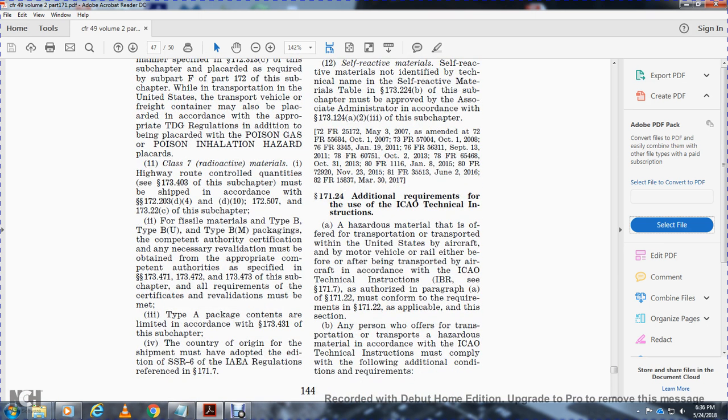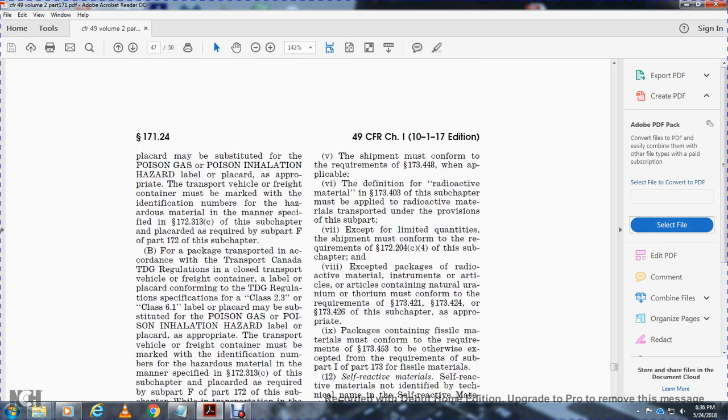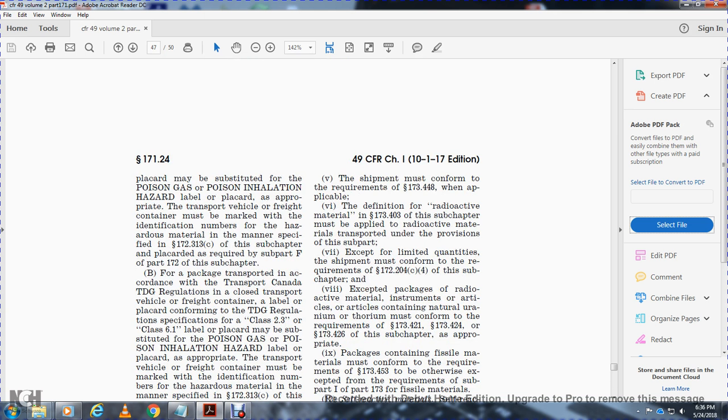Type A packages contents limited in accordance with 173.431 of this chapter, the country of origin for the shipments adopted for the edition of the SSR 6 and IAEA regulations referenced in 171.7. The shipments must conform with the requirements of 173.448 with the applicable definition for the radioactive material in 173.403 of the subchapter. It must be applied to radioactive material transported under the provision of the support, except for the limited quantity shipment that must conform with the requirement of 172.204C4 of the subchapter, except for the package for the radioactive material instruments and articles containing natural uranium or radium, which must conform with the requirements of 173.421, 424, and 426 of the subchapter as appropriate.